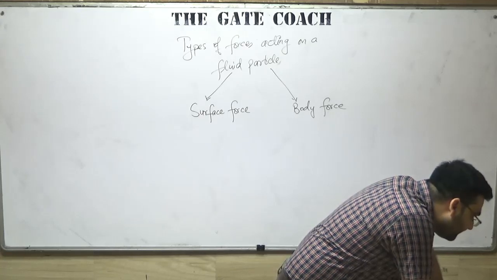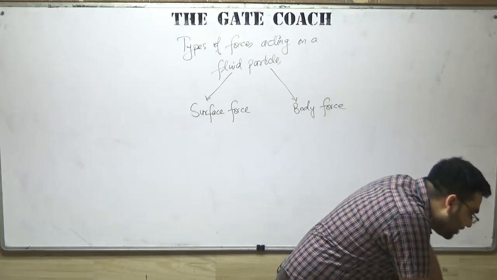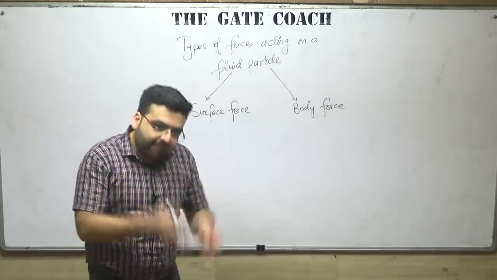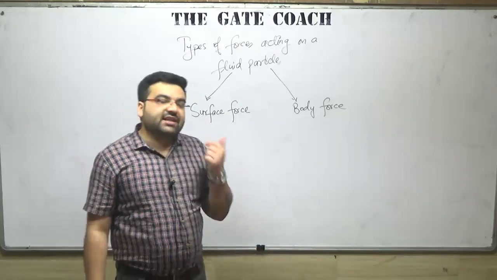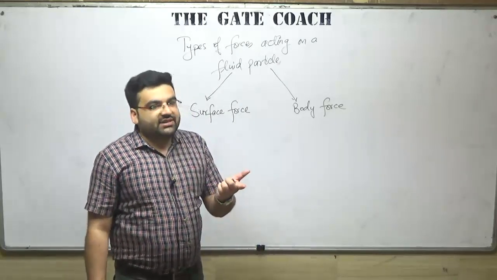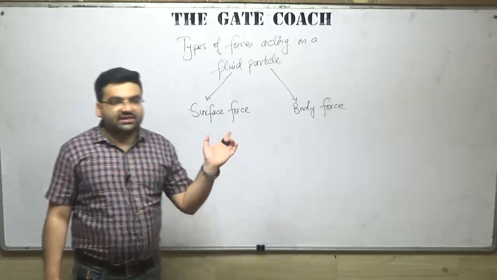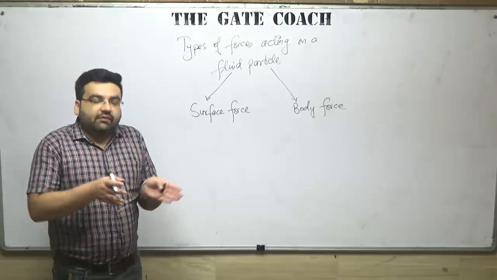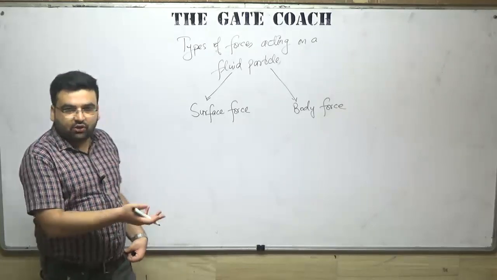Can we say that free molecular flow is close to the real flow condition and continuum is an ideal condition? We cannot say that continuum is an ideal condition, because continuum happens in the case of a liquid flowing. But we can say that free molecular flow can be in the case of gases. As far as liquids are concerned, they have very high density, because water also has a very high density, 1000 kilogram per meter cube.